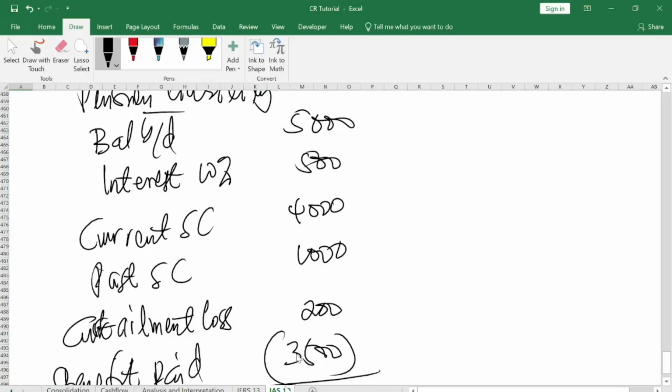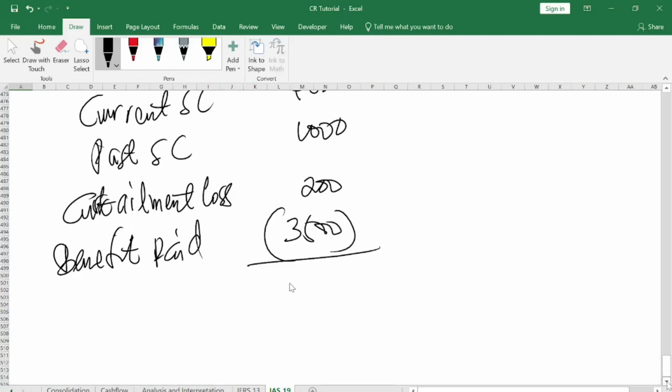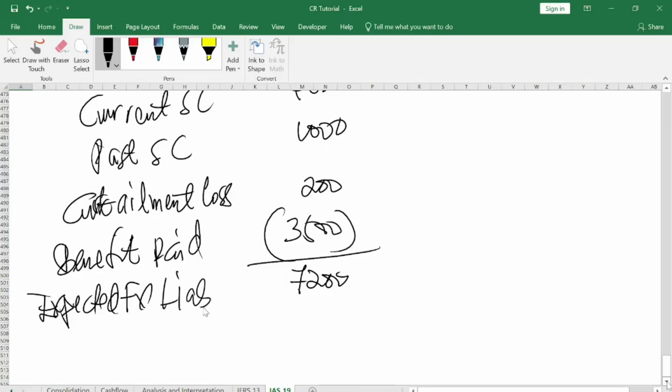Now, when you sum them and you less, what do you have? At the end of the day, this is the expected loss to the company. So this is what we call the expected fair value liability. This is what the actuarial did at the beginning of the accounting year.